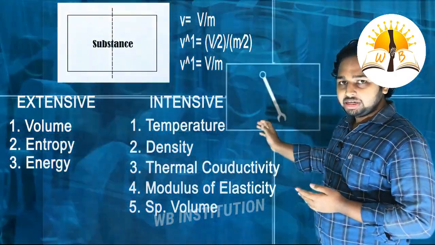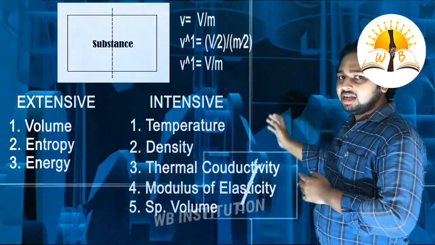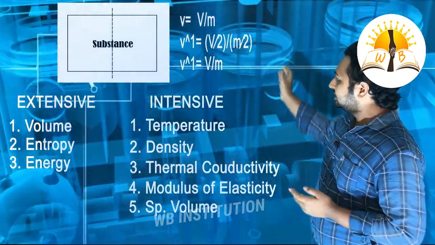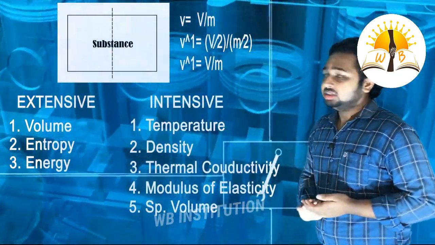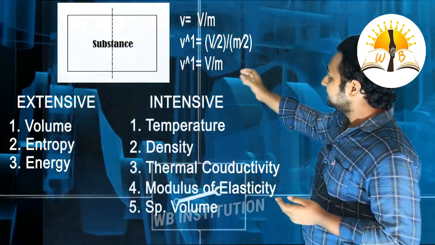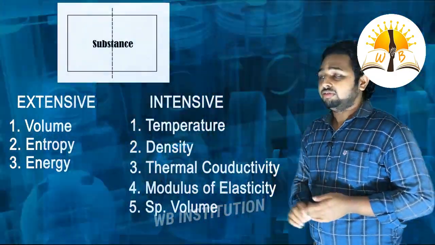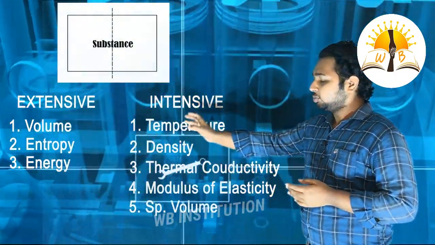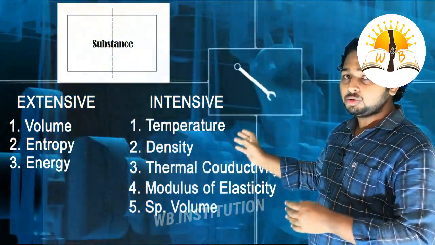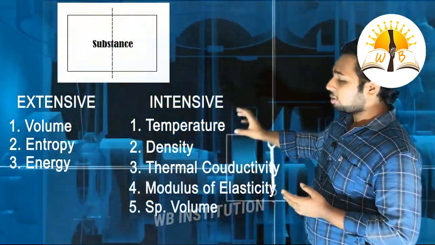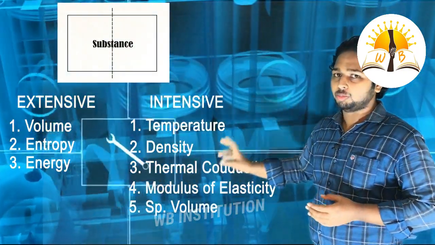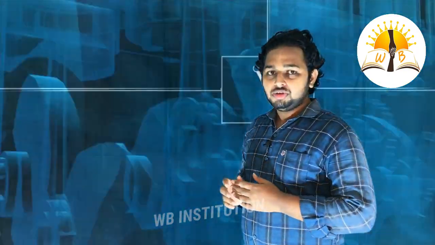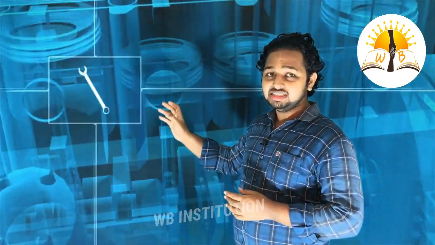Here 1 by 2 gets cancelled and again we get V by m, which is the specific volume before. Therefore specific volume is an intensive property. If we add specific to any extensive property, then those properties are said to be intensive properties.